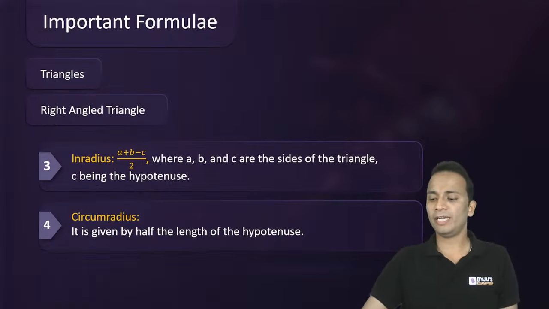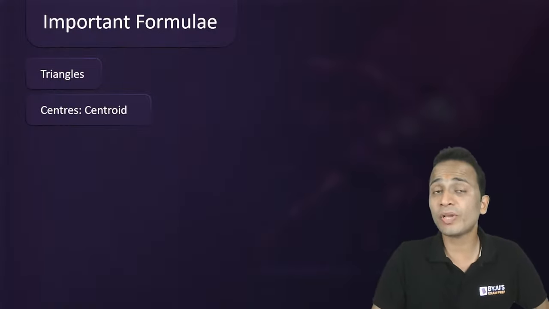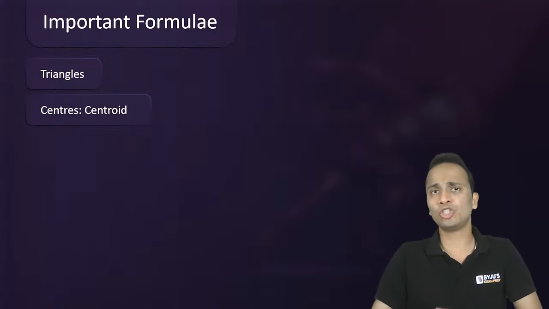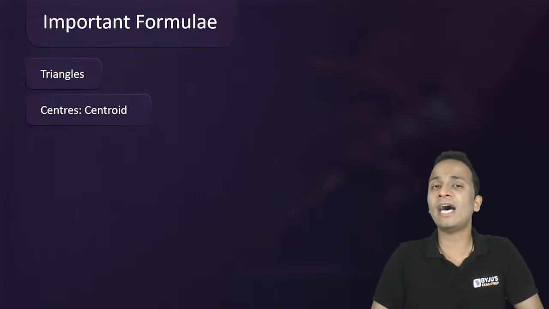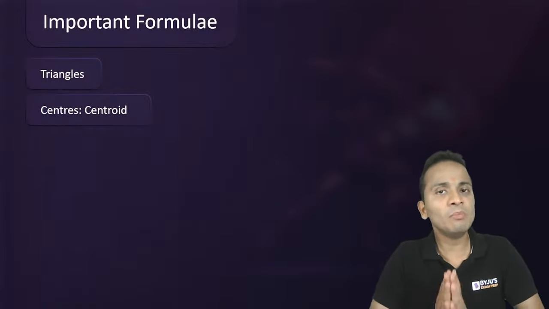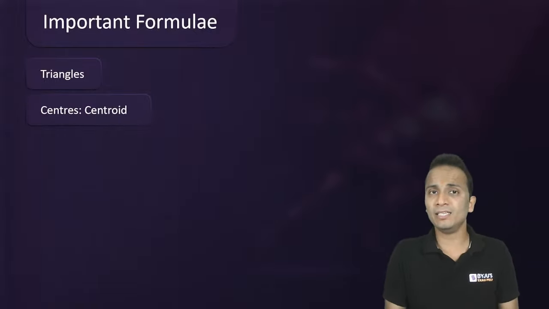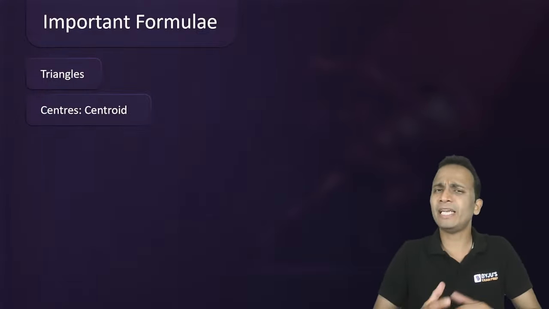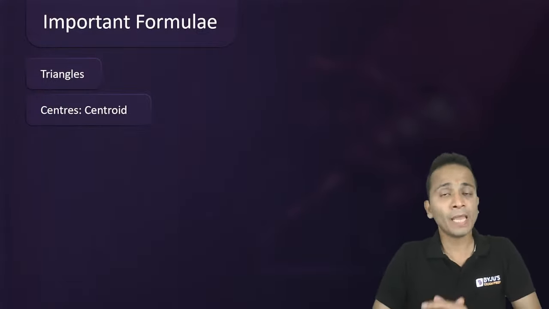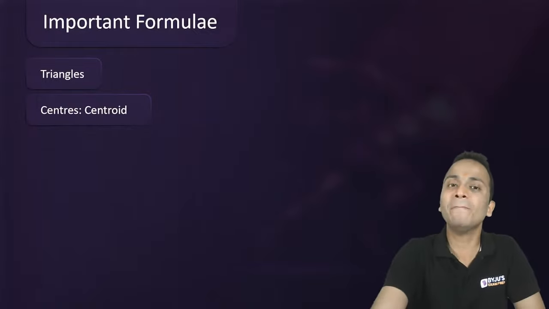Now let's move further and look at some of the very important geometric centers of the triangle. So geometric centers: centroid, circumcenter, incenter, and the orthocenter. There are some relations based on these geometric centers that are very important and are tested directly in the examination. Now let's talk about centroid. Ab centroid hota kya hai? What is centroid? Centroid is the intersection point of something. Now what is this something? Centroid is the intersection point of the medians.